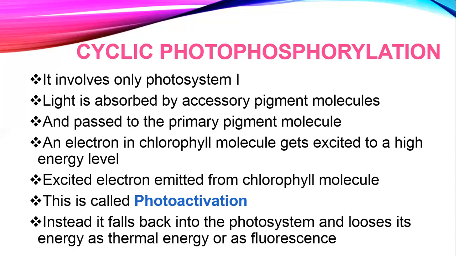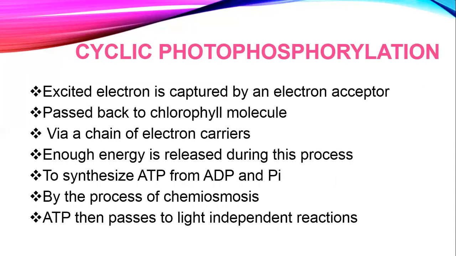If it falls back immediately into the photosystem, meaning back to the chlorophyll A molecule, because it also has to complete its electrons, then the energy it has got is going to be lost either as thermal energy or as fluorescence. So in both ways it is wasted. So instead of falling back to the photosystem and losing its energy as thermal energy or fluorescence, what happens is that this excited electron is captured by an electron acceptor,